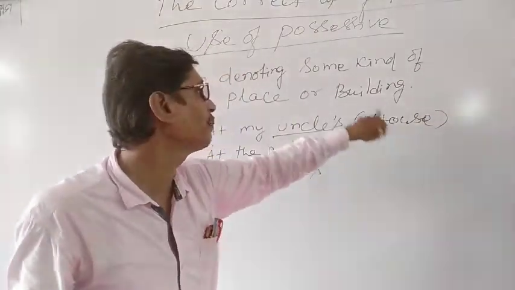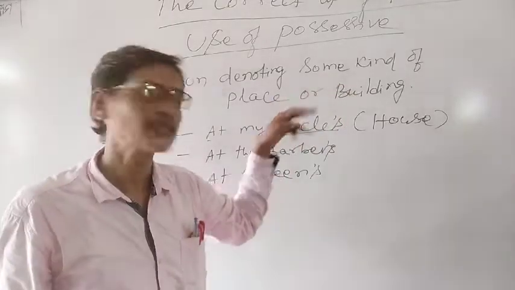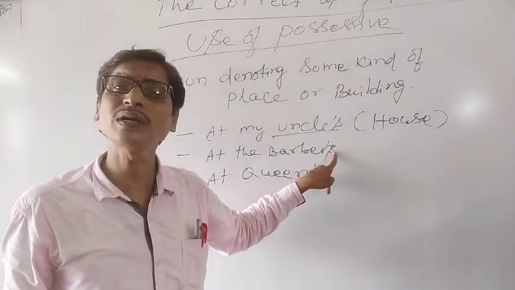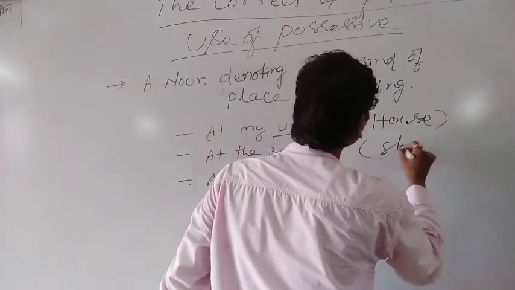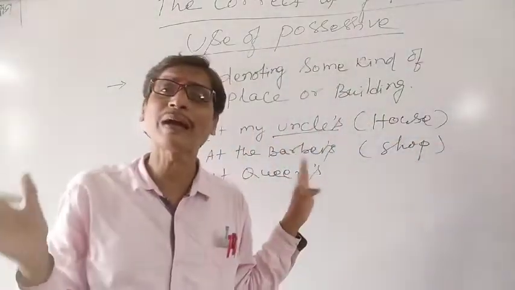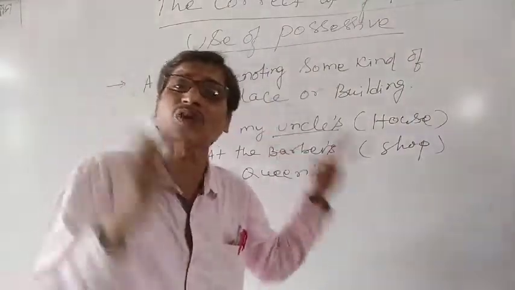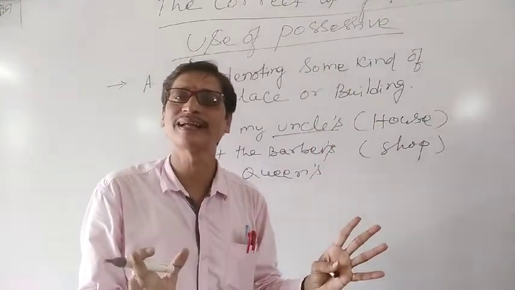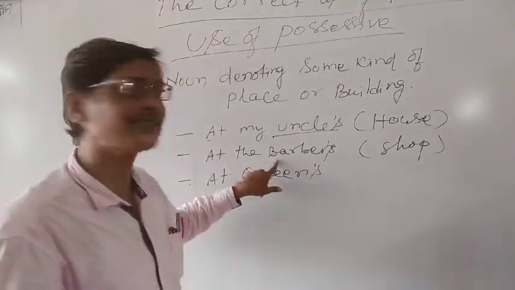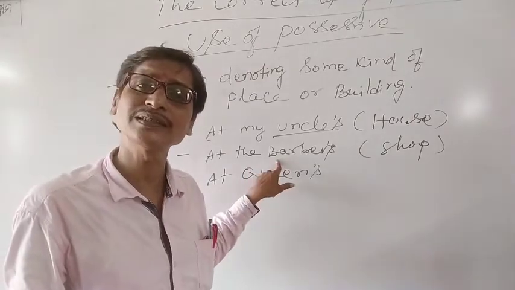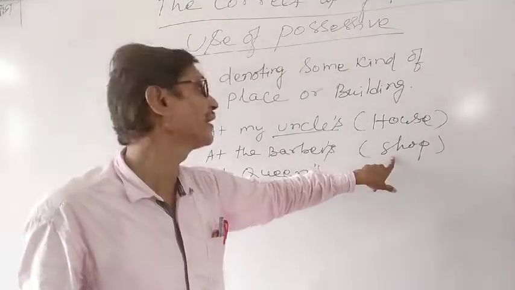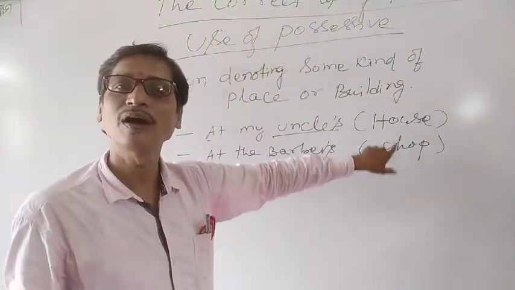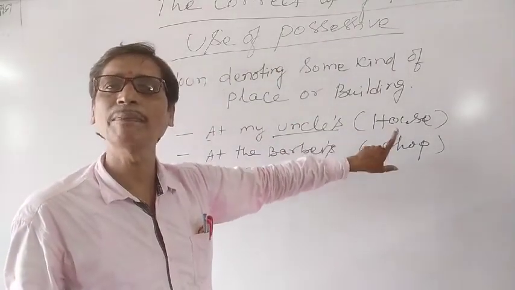Because it is talking about a building or a place. Similarly, we can say at the barber's. Barber's means barber's shop. When we talk about the barber's, it means barber's shop. Barber's shop is a place, or you can say a building or a shop somewhere else. In that case, we use the possessive case to denote a shop or a building or a house or a place.